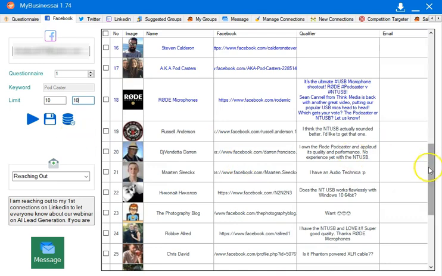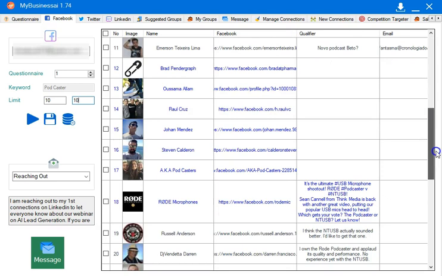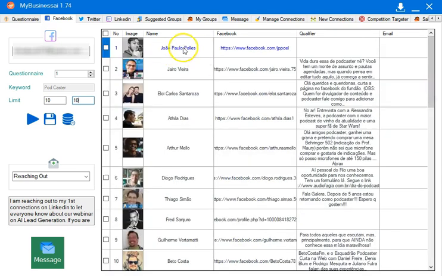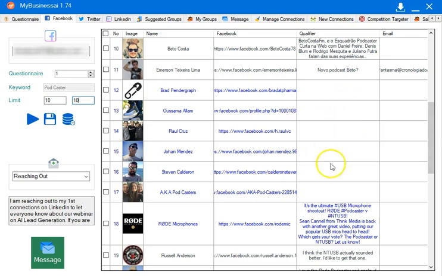So the first thing I'm going to go over here is what the blue means in conjunction with the search. The blue means influencer, just like it does on LinkedIn, and you can see that there's no qualifier generally. Now, what that means is that it went out and it says, okay, this is the owner of the group or business page. Okay, this is their URL. And they probably haven't been posting or anything.